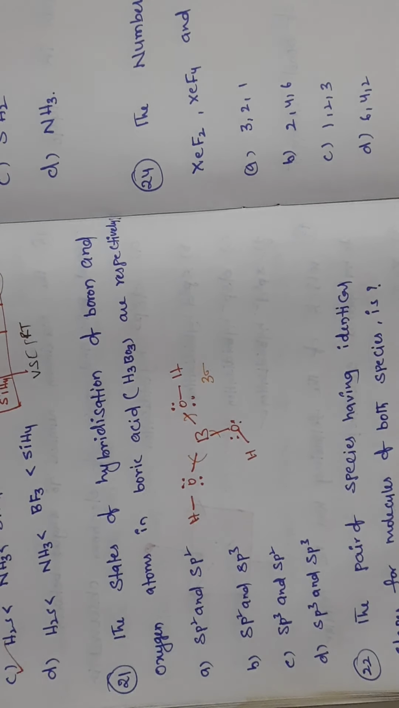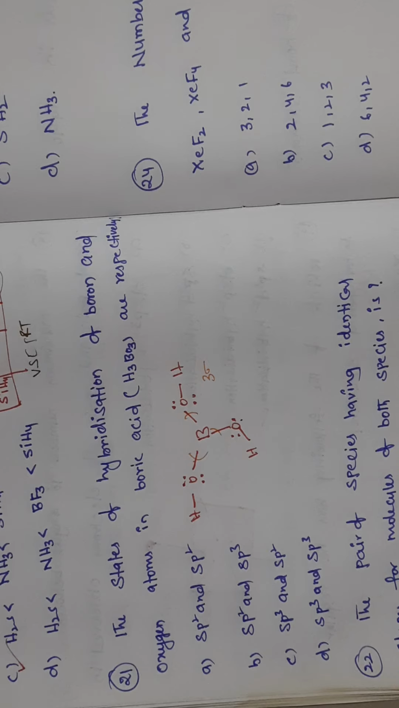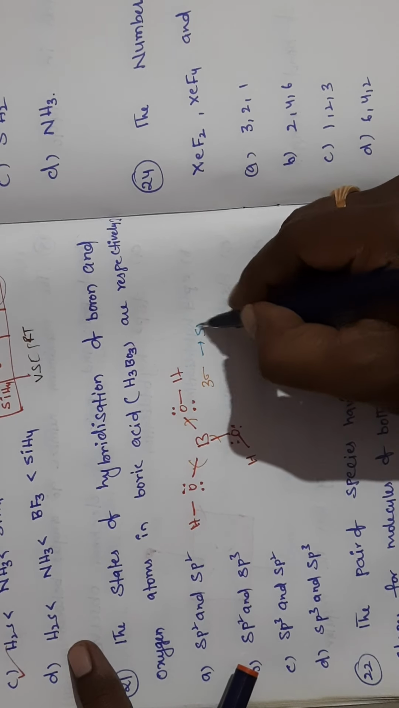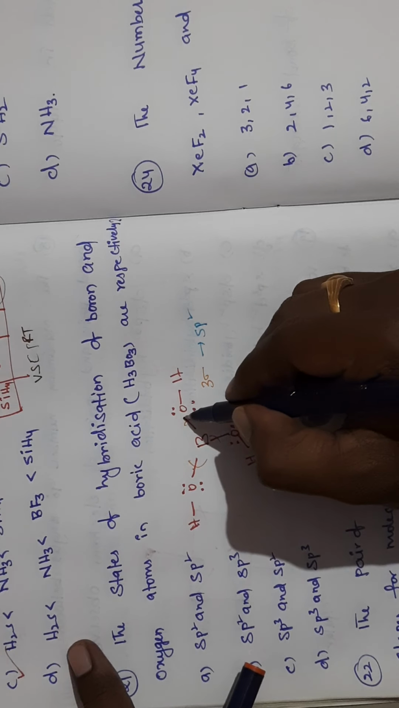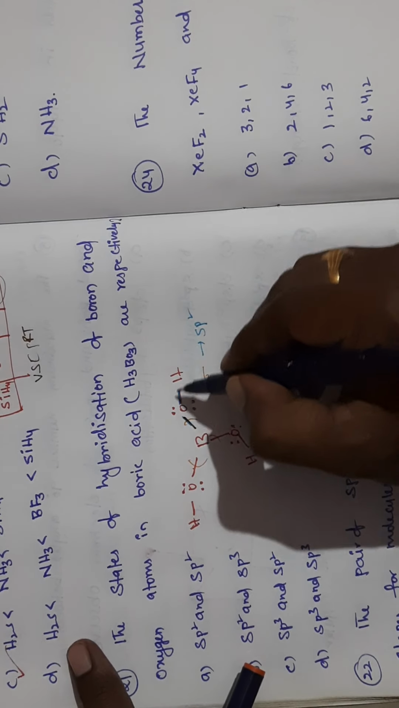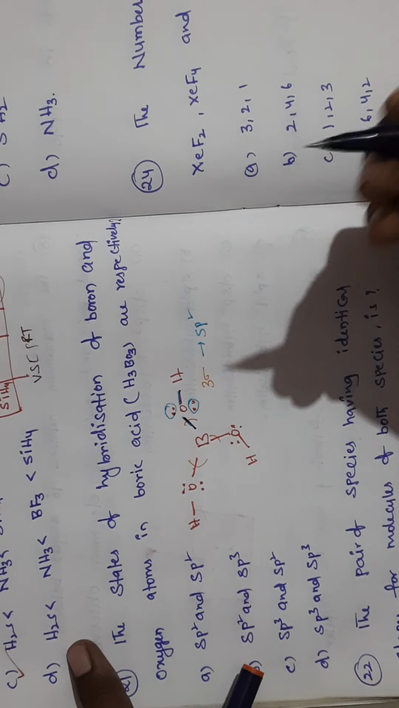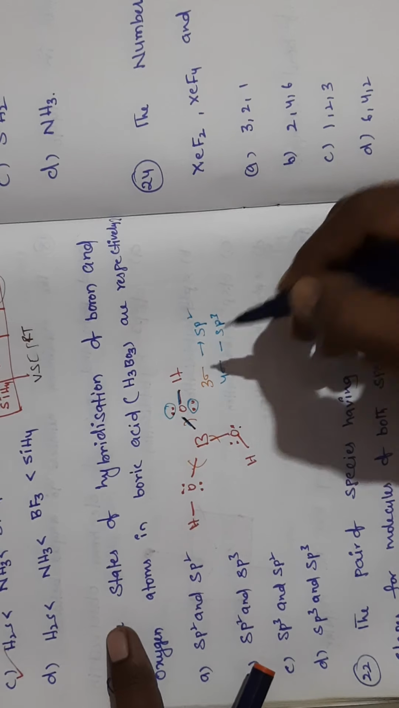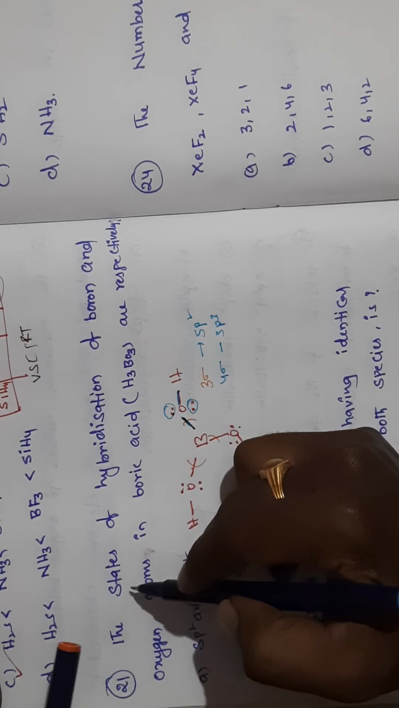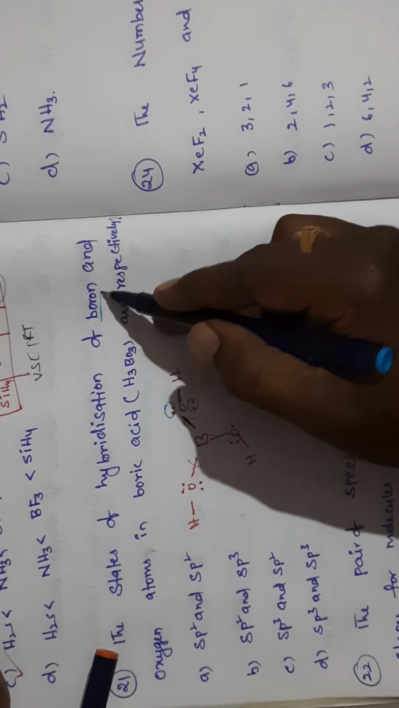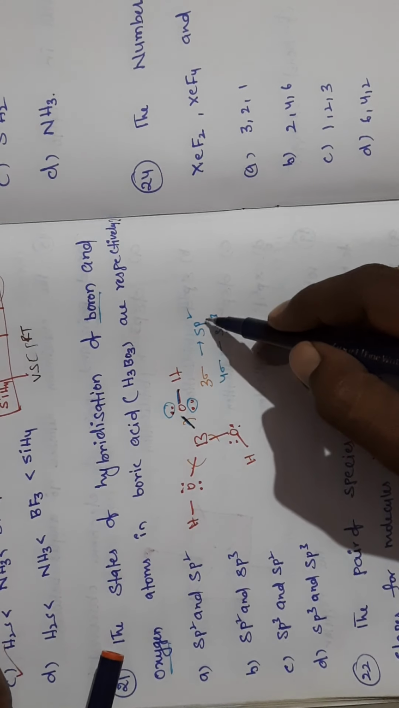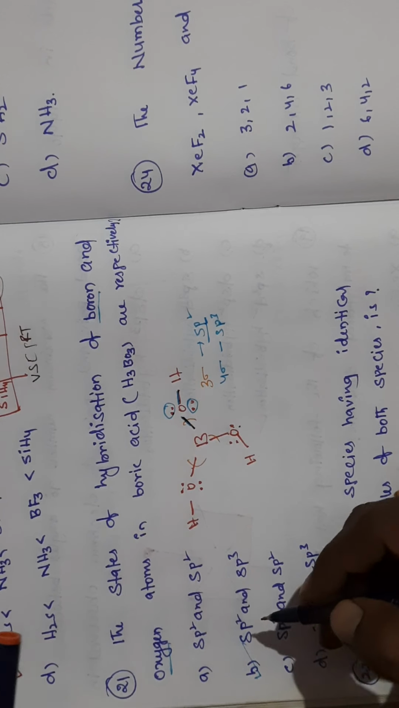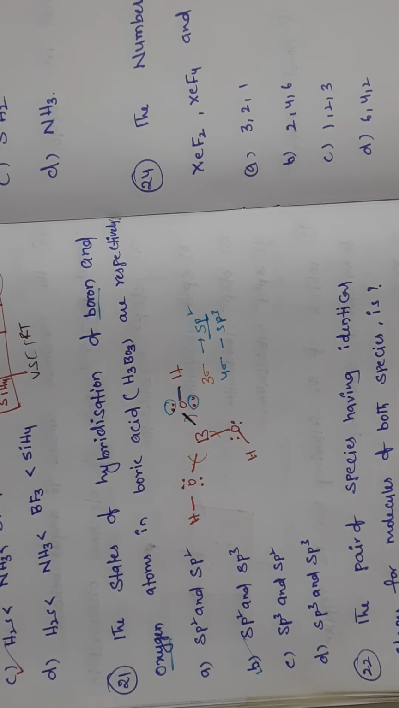When 3 sigma bonds are there, it is sp2 hybridization, right? On oxygen, you see here 1 sigma bond, here 1 sigma bond, and the lone pairs of electrons also we have to consider like sigma bonds. So in total 4, which means sp3 hybridization. What they are asking is boron and oxygen atom in boric acid respectively. First, boron is sp2 hybridization, followed by sp3 for oxygen. So option 2 is the right answer. Like that we have to predict very easily.